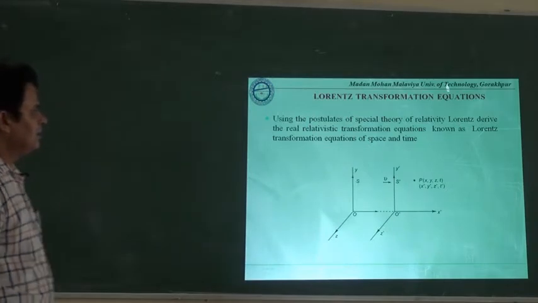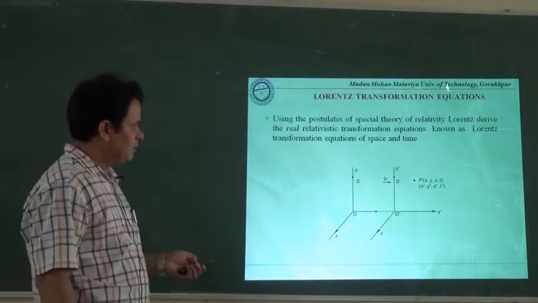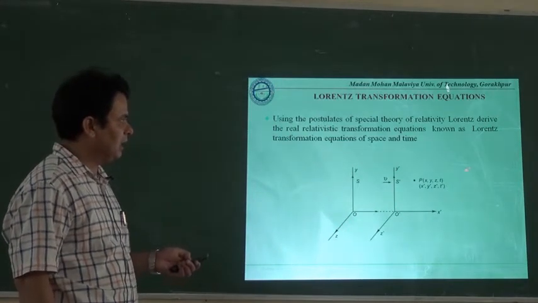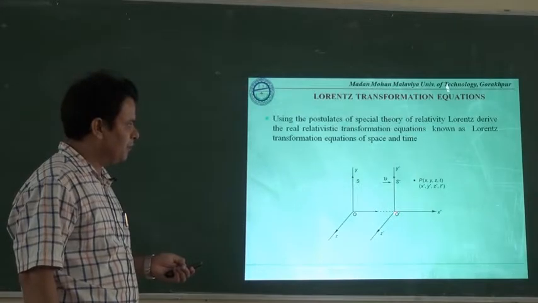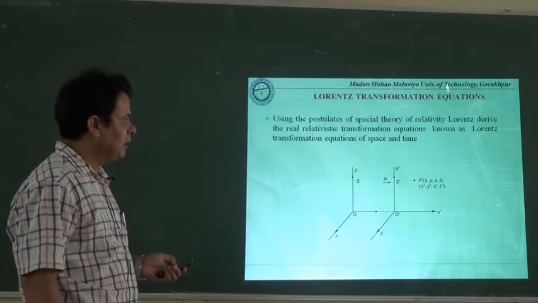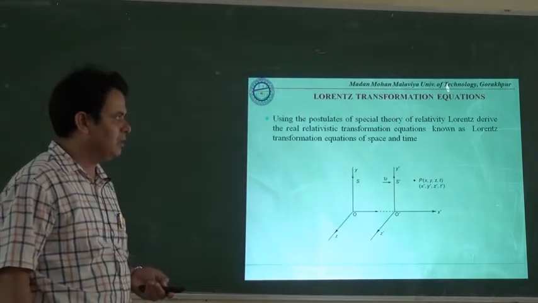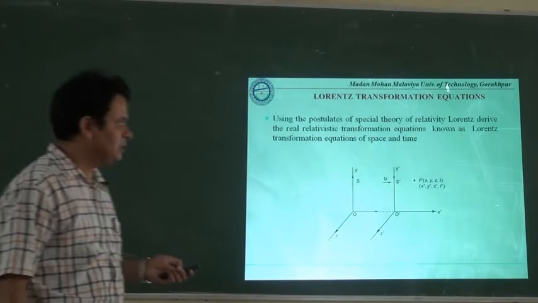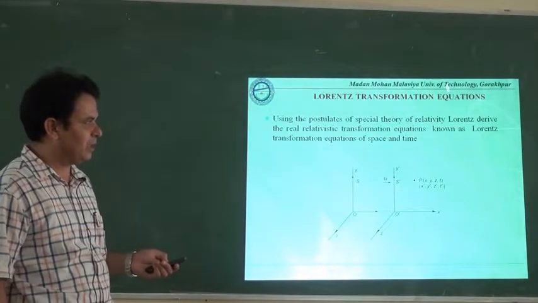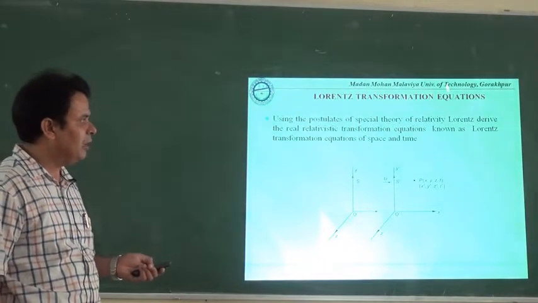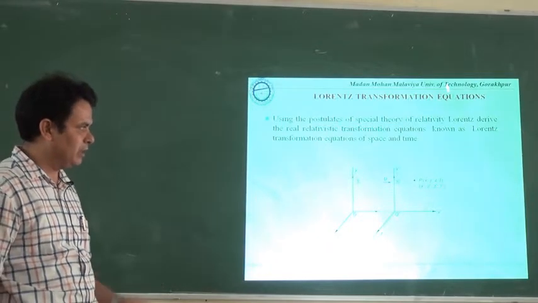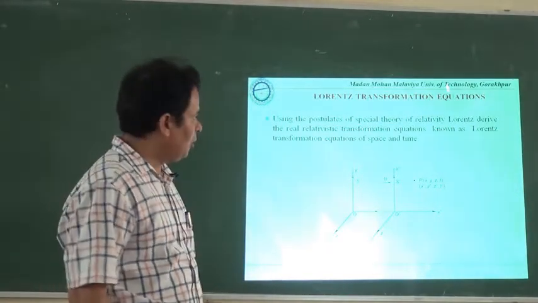For that we have taken the S dash frame of reference as well as the S frame of reference. Being in the moving frame of reference and in the stationary frame of reference, the observers want to find the coordinates of a point P. Here x, y, z and t are the space and time coordinates observed by the observer O, and x dash, y dash, z dash and t dash are those observed by the observer O dash. Now, what is the objective?